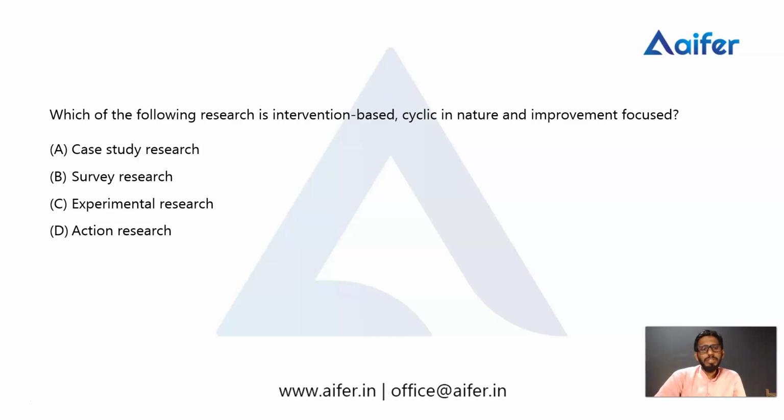Here, which of the following research is intervention based? This is the first key term in this particular question. Then cyclic in nature, the second key term. So in this question there are two key terms, intervention based and cyclic in nature.